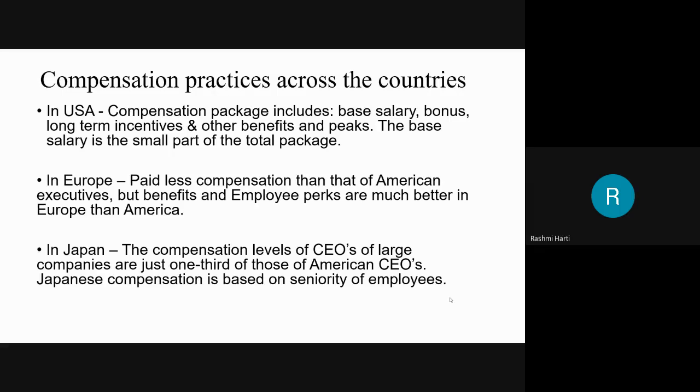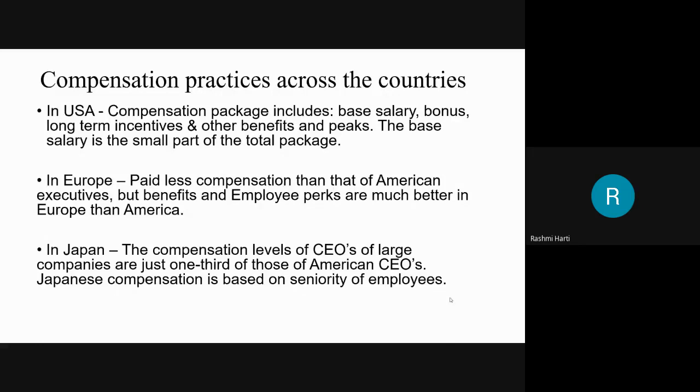Okay, so here the compensation levels of CEOs of large companies are just one third of those of American CEOs. Japanese compensation is based on seniority of the employees. Social and cultural environment basically in Japan is quite different from that of industrialized countries of North America and Europe. So compensation level of CEOs of large companies in Japan is just one third of those of American CEOs.